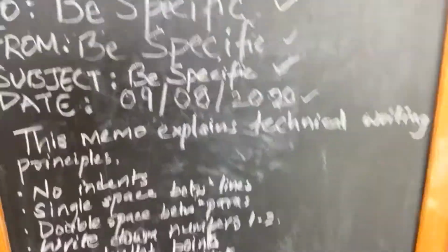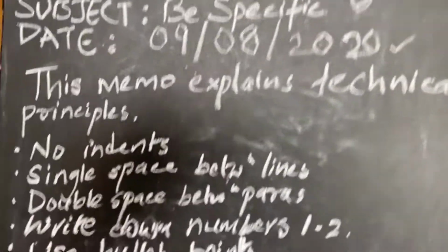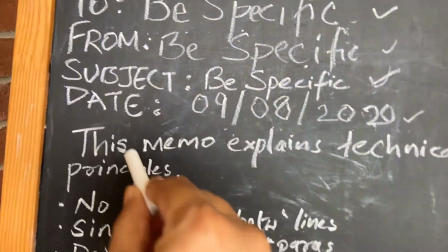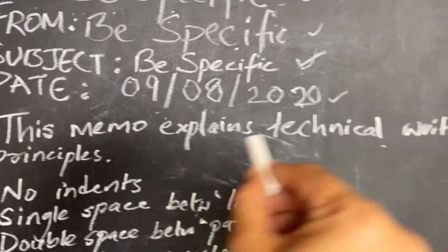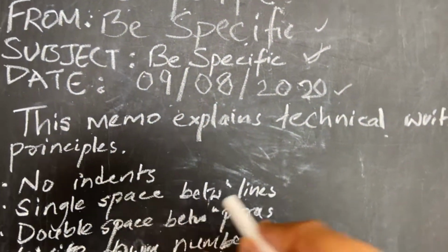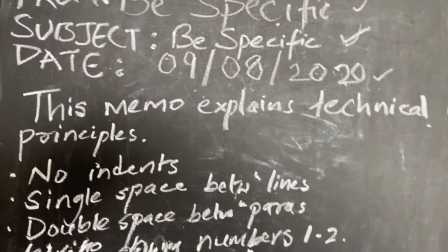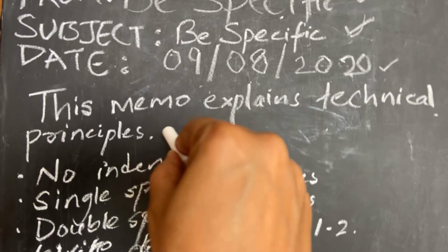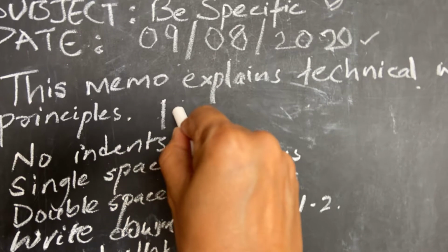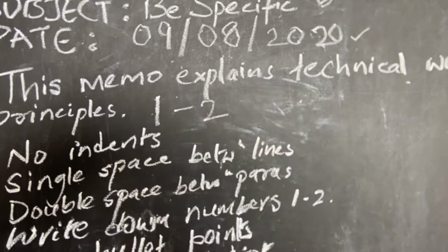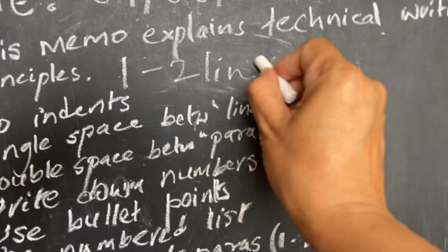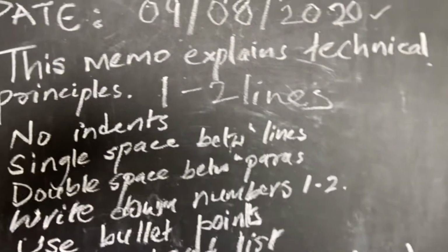Okay, now the memo starts off with a simple introduction. This memo explains technical writing principles, right? Simple line, simple subject, explains what the memo is about. Your introduction should not be more than 1 or 2 lines. Okay, so make sure you do that. Not more than 1 or 2 lines on your introduction.